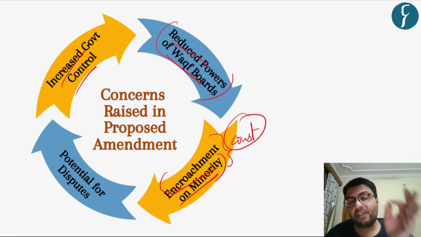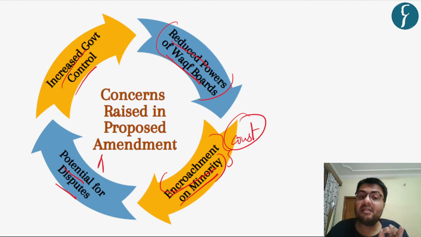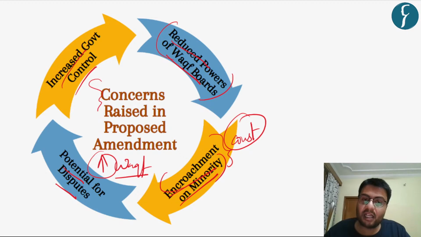But in practice, if the government is also becoming a stakeholder in the Waqf related dispute, it has the potential not to eliminate but rather exacerbate the total disputes related to Waqf property. So, these are the concerns related to the proposed amendment, and this was all for today's discussion on the Waqf Amendment Bill.